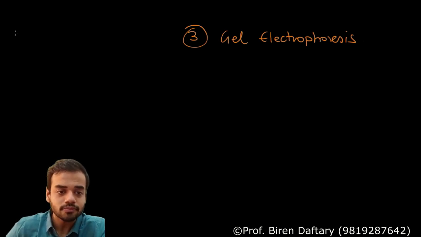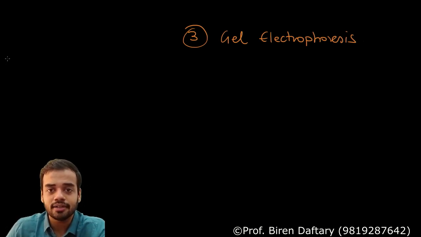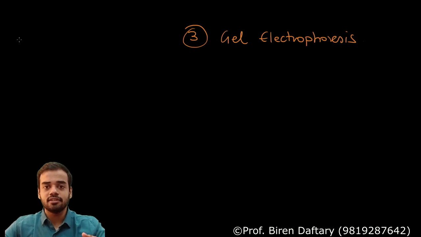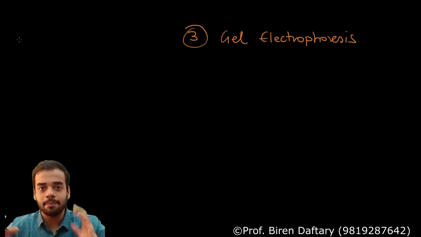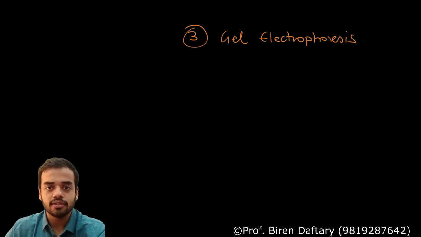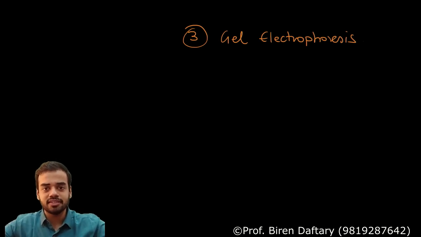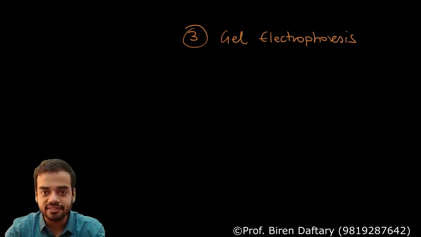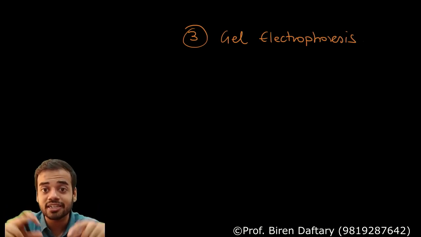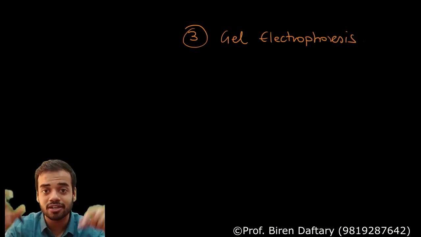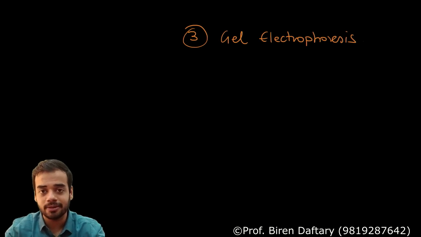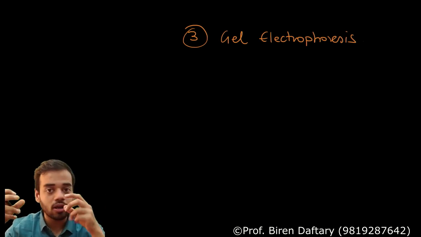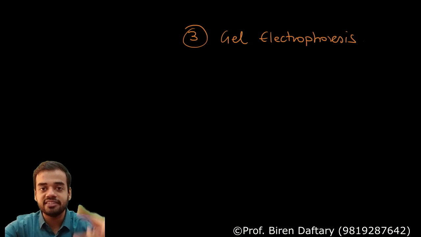Now just imagine there is an apparatus, a tray. Inside that tray there is liquid, and that liquid has salt because it has to conduct electricity. Salt water is a good conductor of electricity. And in that salt water you are keeping a gel.